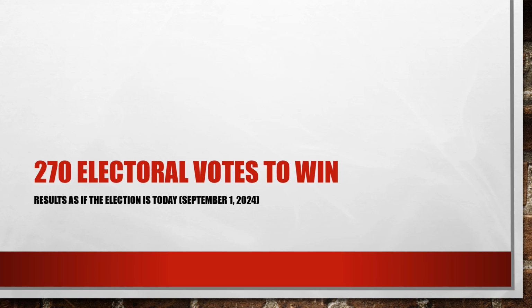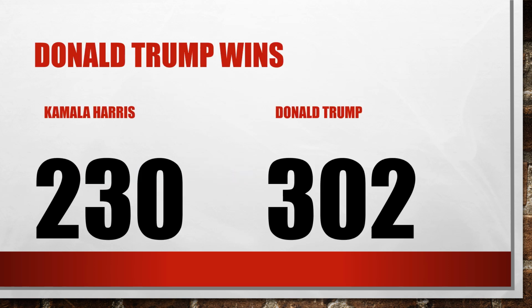And the numbers that I use now in this video are the ones that I gathered on September 1, 2024. This is today. So at the moment, Donald Trump would win the election. Kamala Harris would get 230 electoral votes, and Donald Trump would win 302.